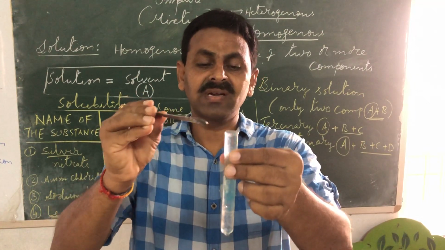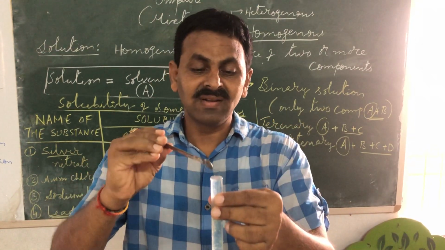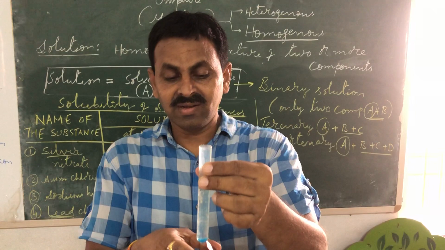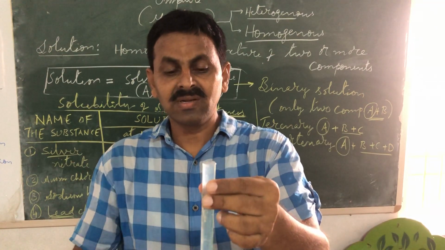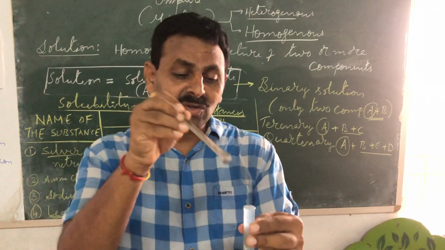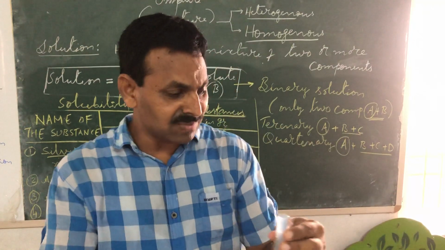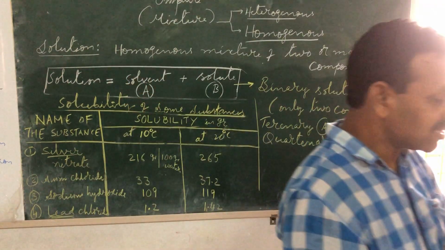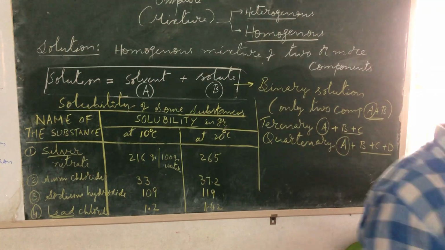See, it is going inside, but water is not falling down. This is only a drop, of course. So how is this happening? If I would have added a drop of water, water would have fallen down. But I added some salt. Now, surprisingly, I can add more salt, and the water will not fall down.